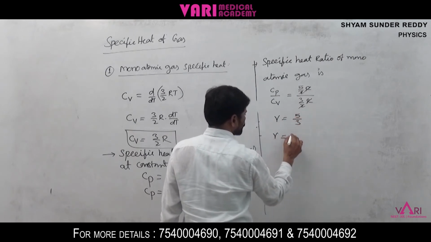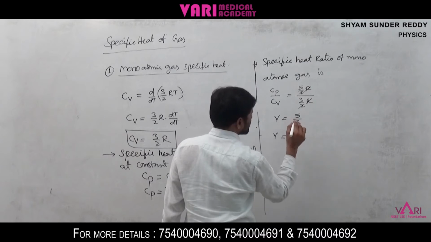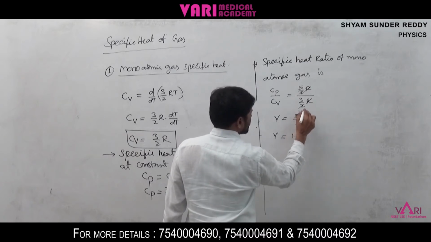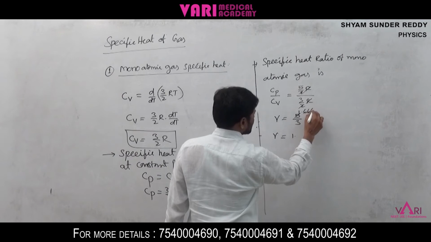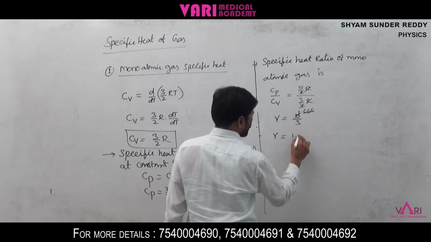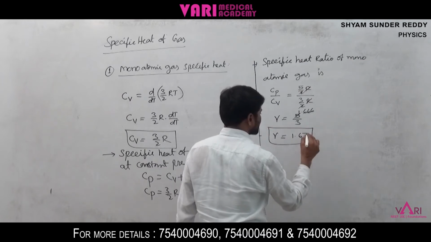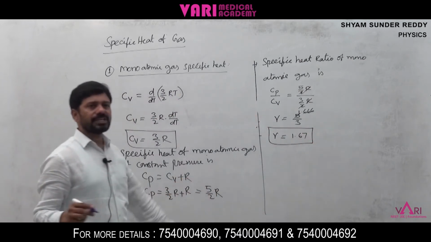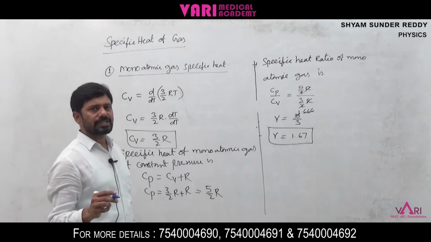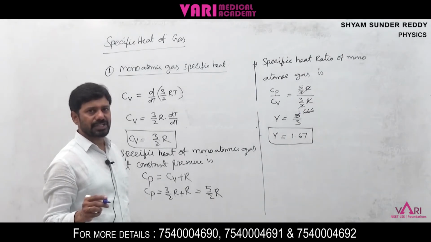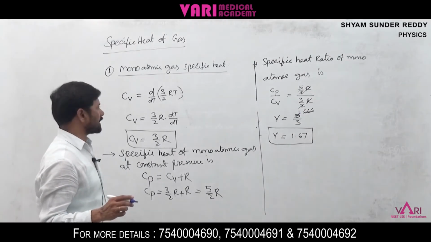So gamma is equal to 1.666, which comes to 1.67. Gamma is equal to 1.67 is the specific heat ratio of monoatomic gas.